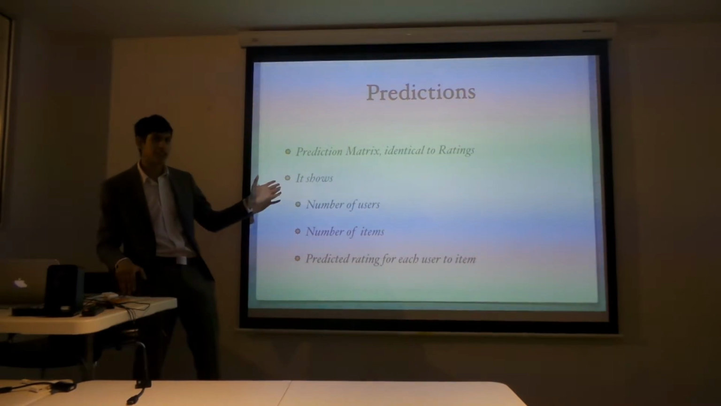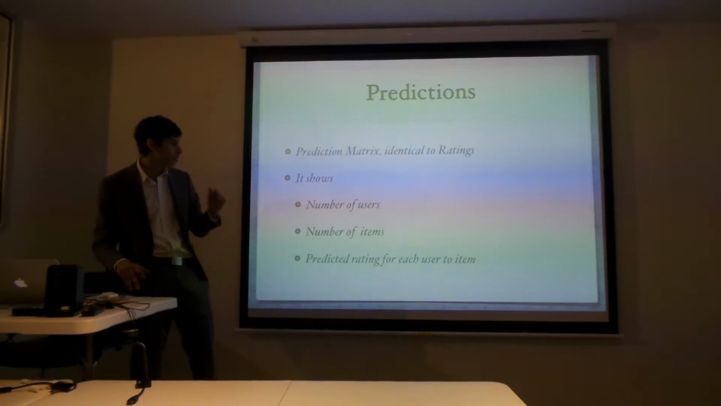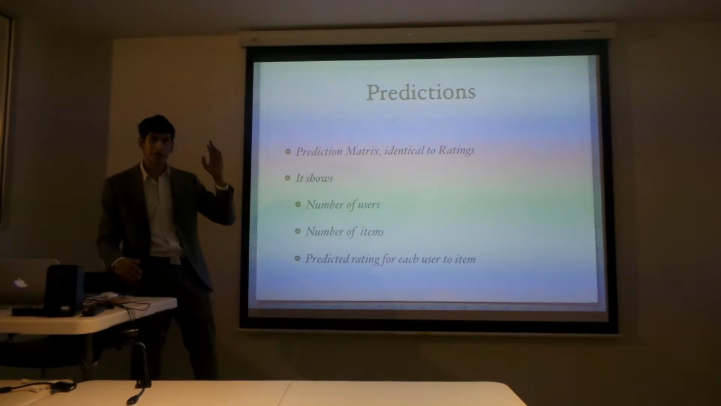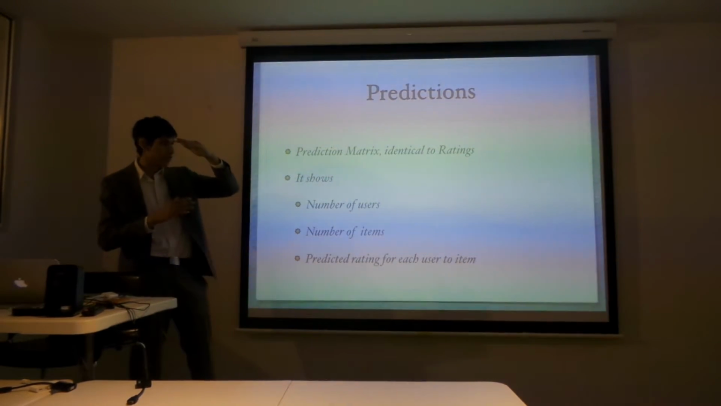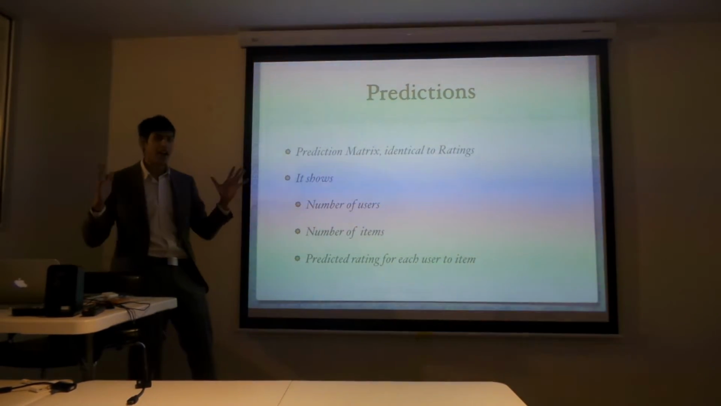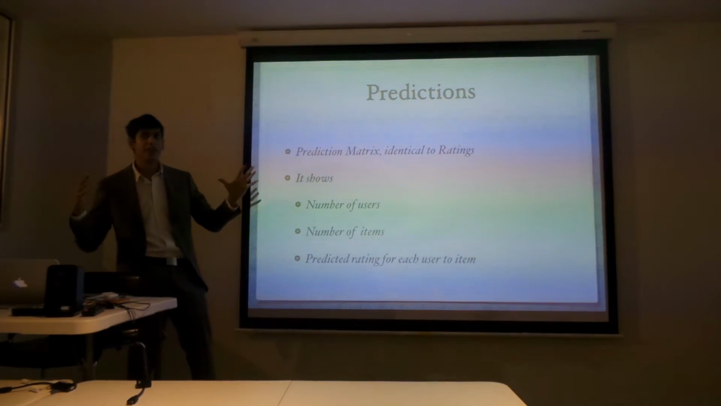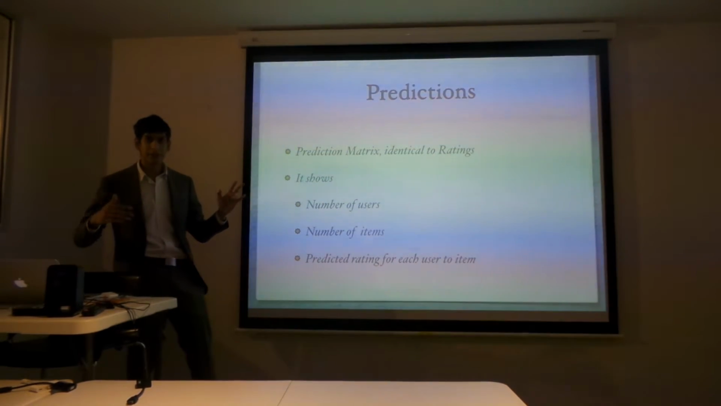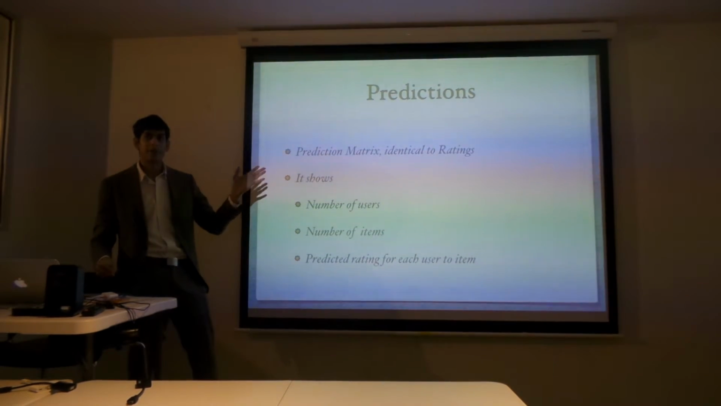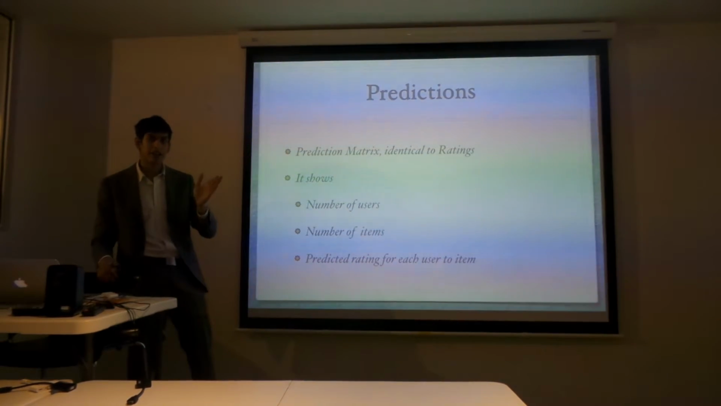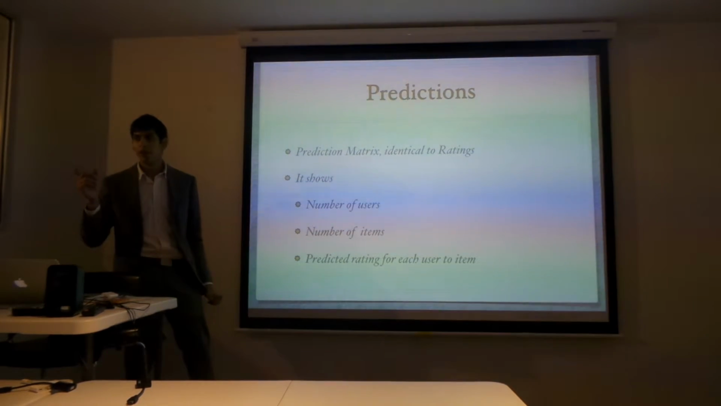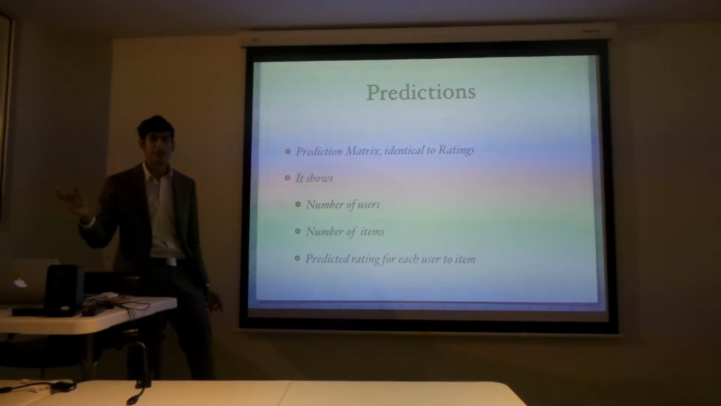So what does the predictions matrix even look like? It's basically the number of users, the number of items, and the ratings of each item compared to the user. So for item X and user X, I can see how much he would rate that item based on my predictions.